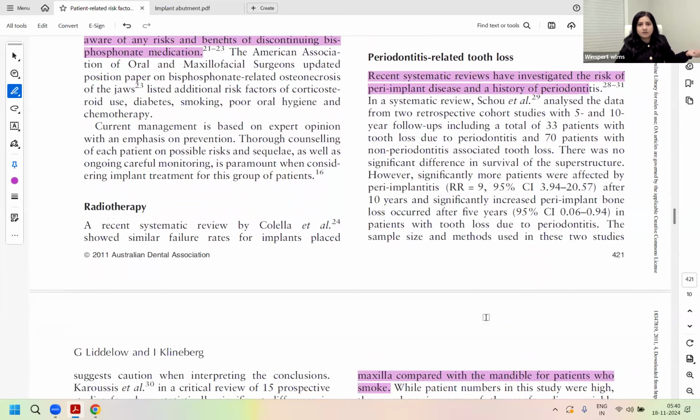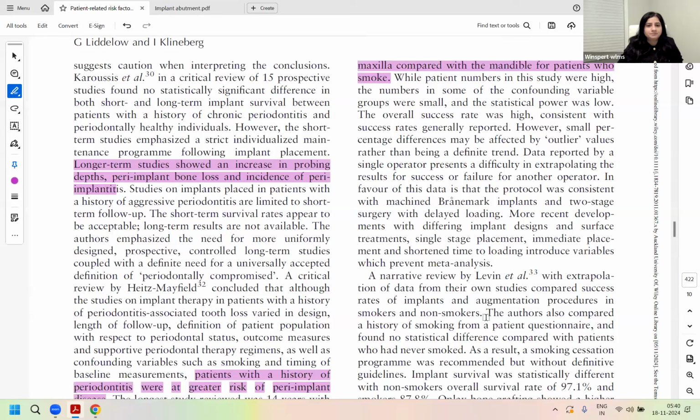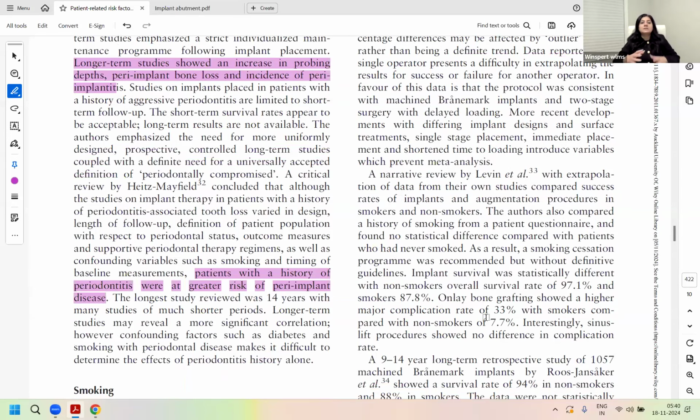Then periodontitis related tooth loss is also another strongly evidenced link with your implant failures, where there is a risk of peri-implant disease and your history of periodontitis leading to implant failure. Longer term studies have shown increased probing depths, peri-implant bone loss, and incidence of peri-implantitis in the patients who had history of periodontitis before.